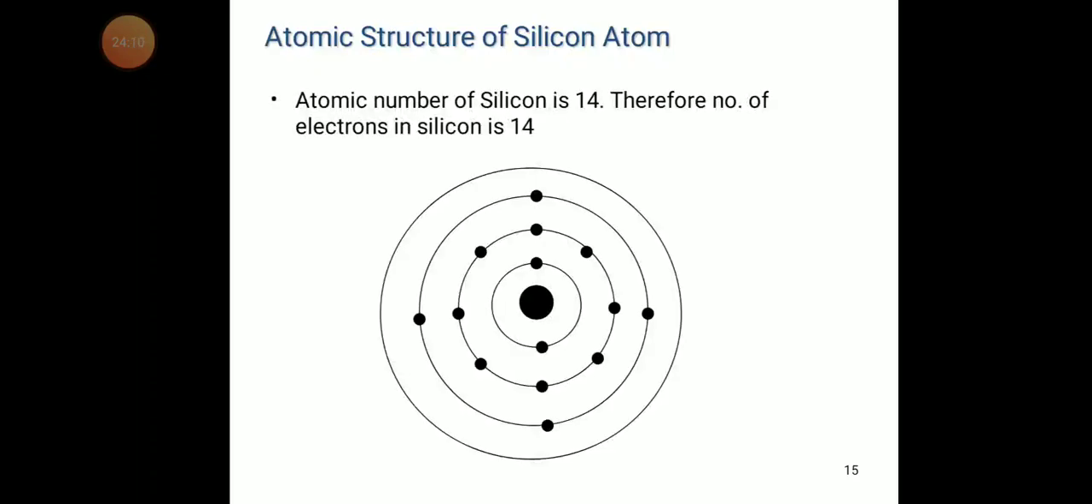Now we try to discuss the atomic structure of the silicon atom. First we need to know the atomic number. The atomic number of silicon is 14. Therefore, the number of electrons in silicon is 14. Now we try to distribute them into the orbitals. The first one is 1s2. The next one is 2p6.